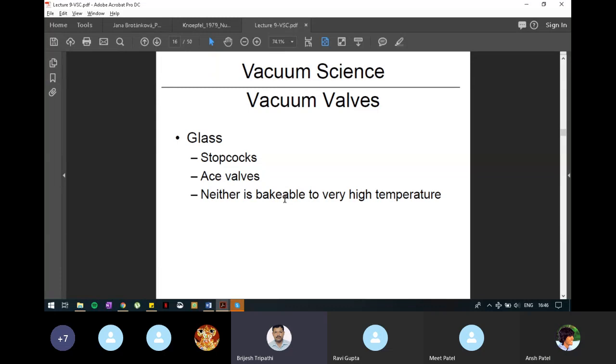Remember them? Perspex, and one more was... No, I think we'll have to go and check. Okay, fine. So quartz it was, right?